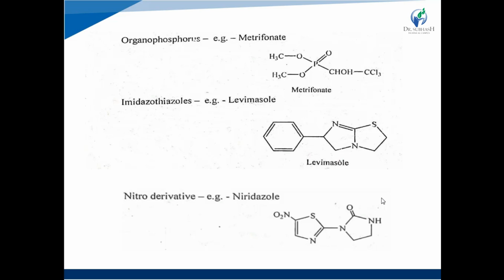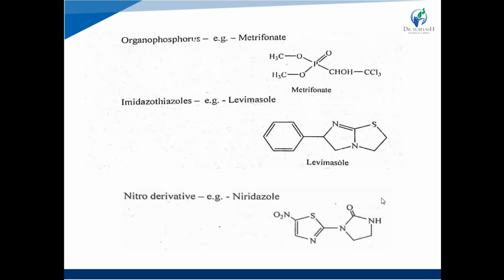Next one is imidazothiazoles. Here, two heterocyclic rings are fused with each other. One is the imidazole ring and the second one is the thiazole ring. They are directly fused with each other, right? They share the nitrogen atom commonly. Same structure, levamisole structure. The fused ring system is imidazothiazole, right? And the last one is nitro derivatives.